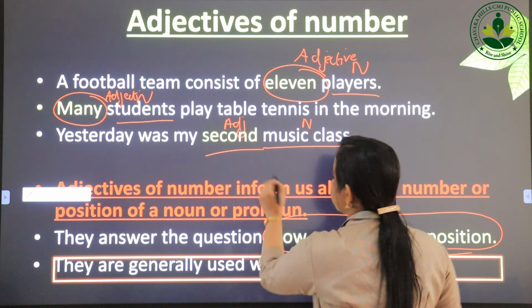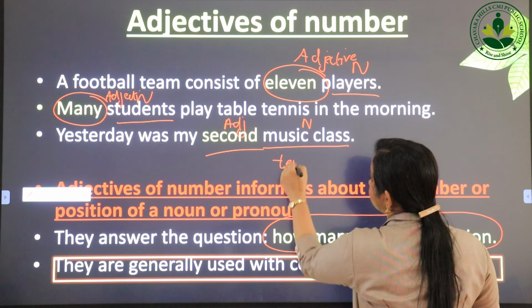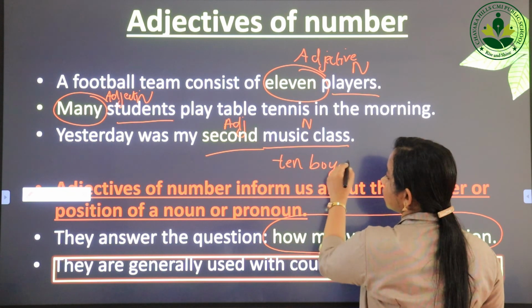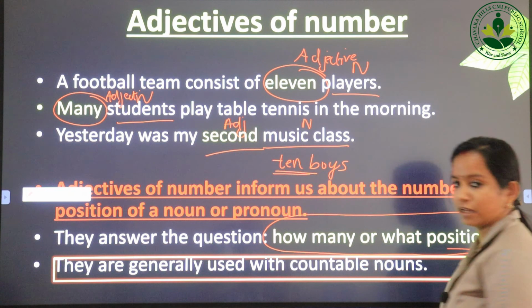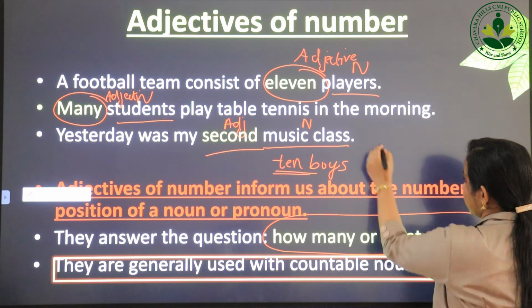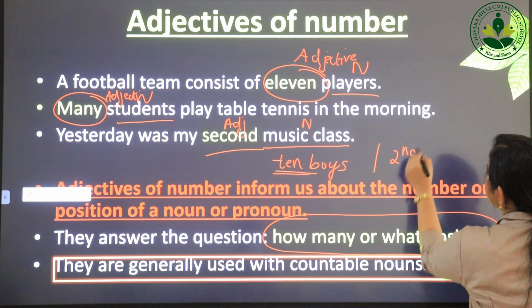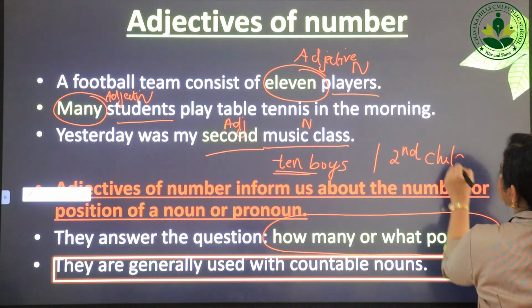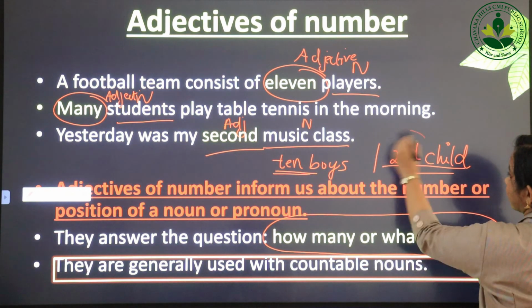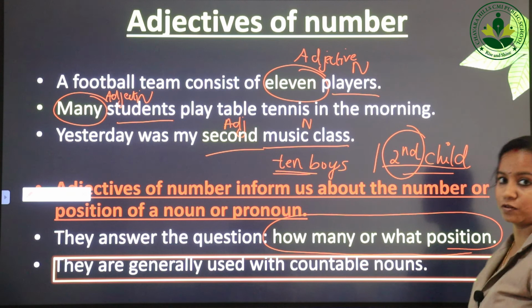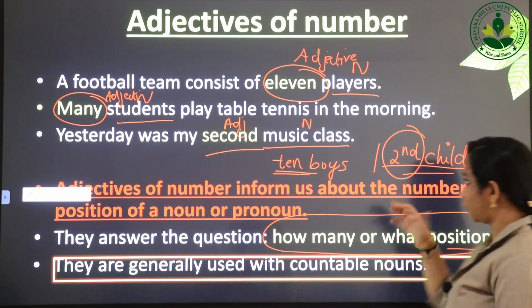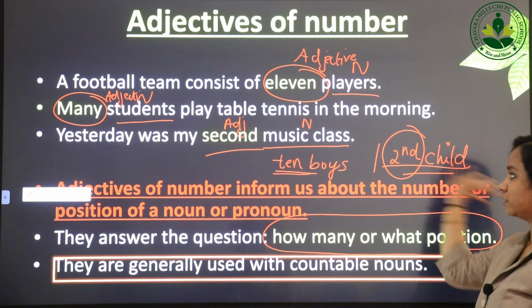Okay, for example, just see, 10 boys. So we got to know the number. And just see, second child. Second. You got to know the position. Okay, you are not the first, you are not the third, but you are the second child.